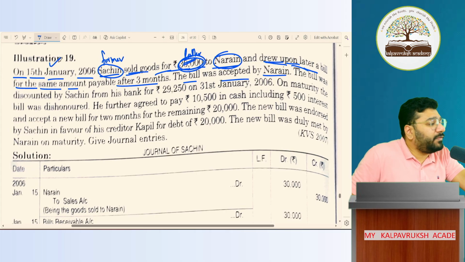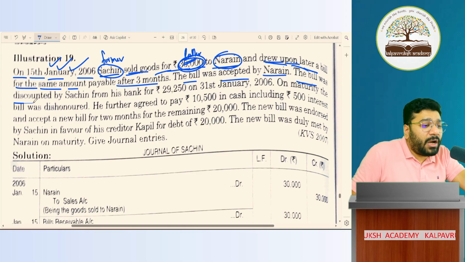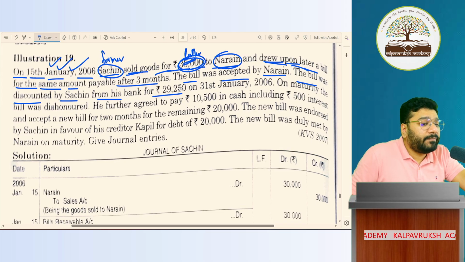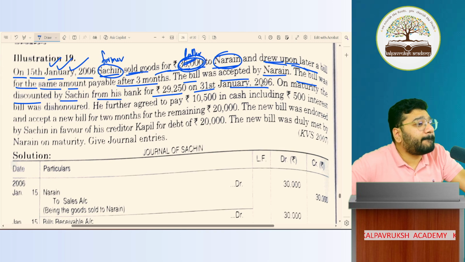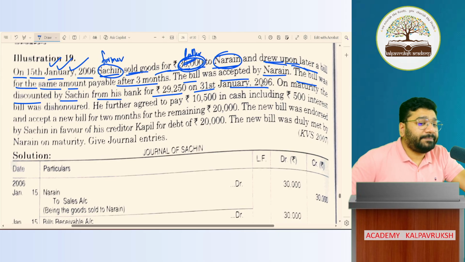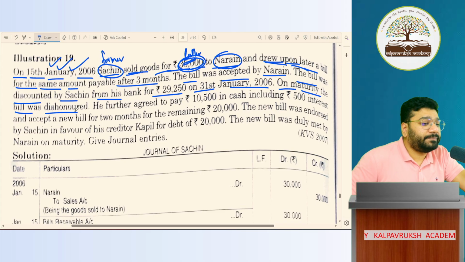So 15 January is the date of sale. 15 January is the date of issue. 15 January is the date of acceptance. The bill was discounted by Sachin from his bank for 29,250 on 31st January 2006. When is the bill accepted? 15 Jan. But when is the bill discounted? 31st Jan. On maturity, the bill was dishonored.